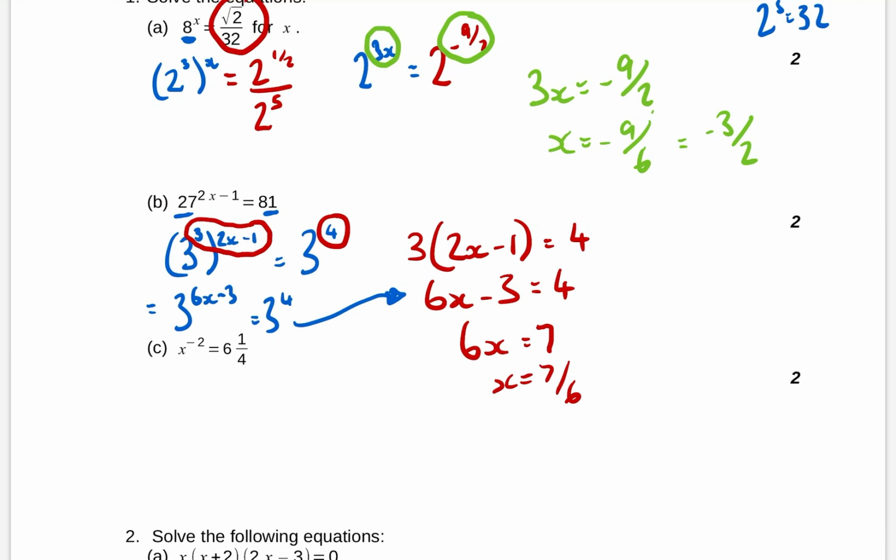This last one again is just testing your powers. That x to the minus 2 is the same as 1 over x squared. 6 and 1 over 4, I'm going to rewrite that as top heavy, so 6 times 4 plus 1. So that's the same as 25 over 4.